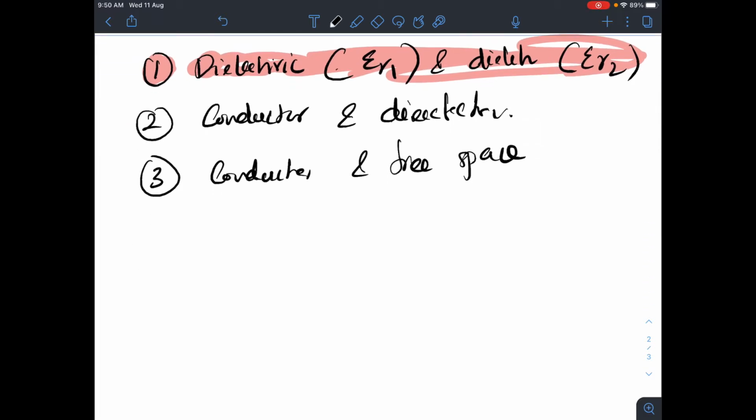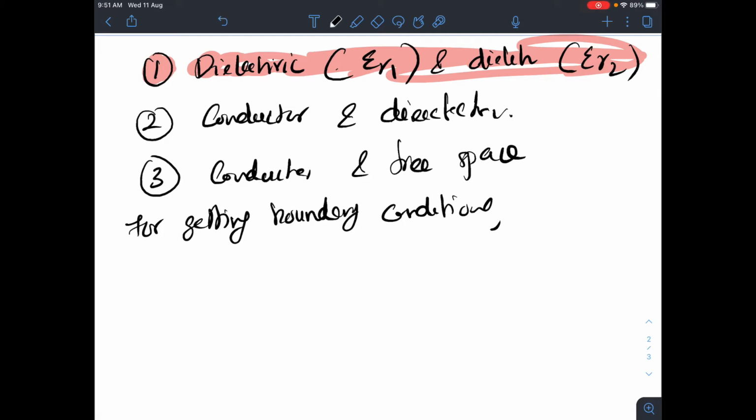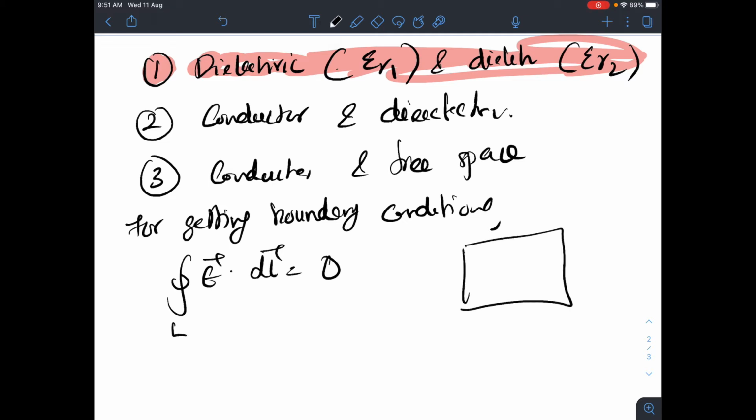Before that, some prerequisites. For getting boundary conditions, I am going to use two Maxwell's equations. One is the integral of E dot dl equal to 0. I think you remember this. Over a loop, if you go from here to here completely, let me say that this is a b c d. Over the closed loop a b c d a, your E dot dl is going to be 0.